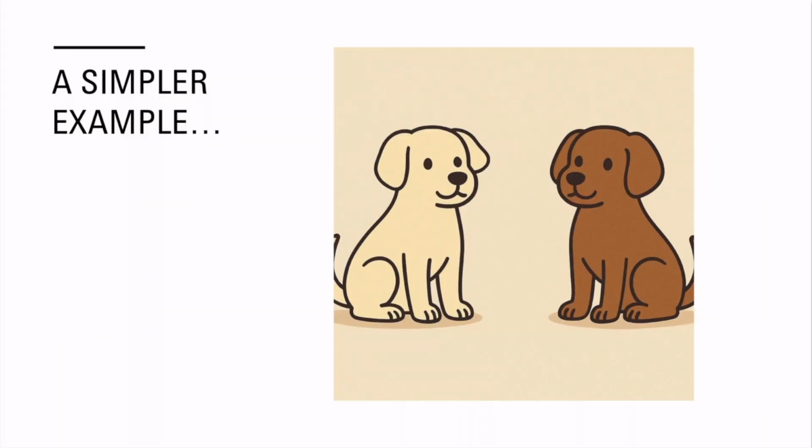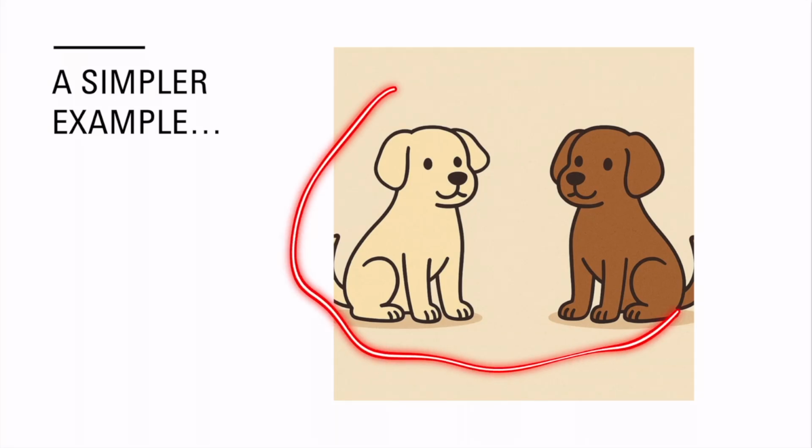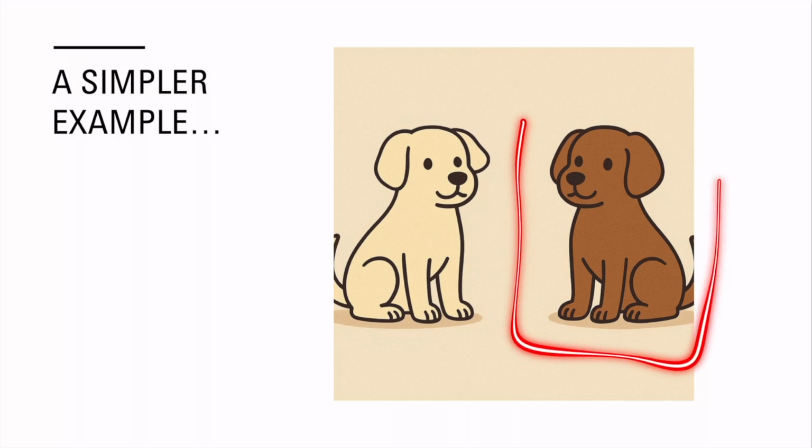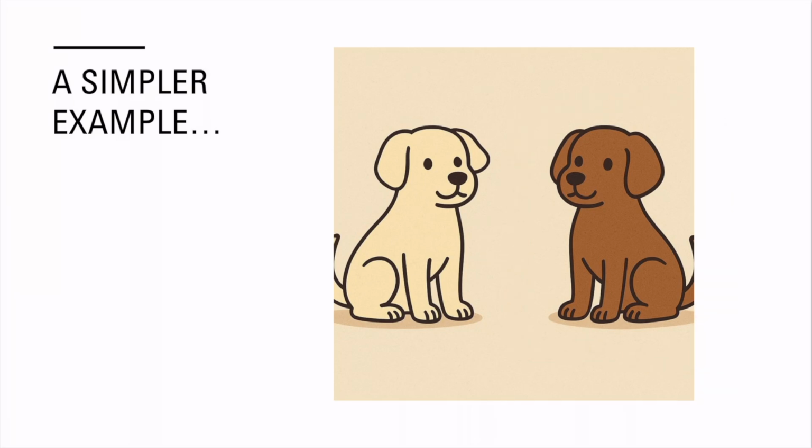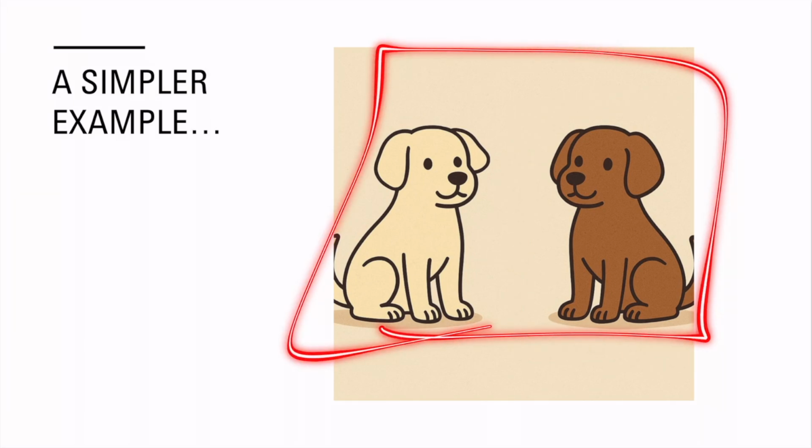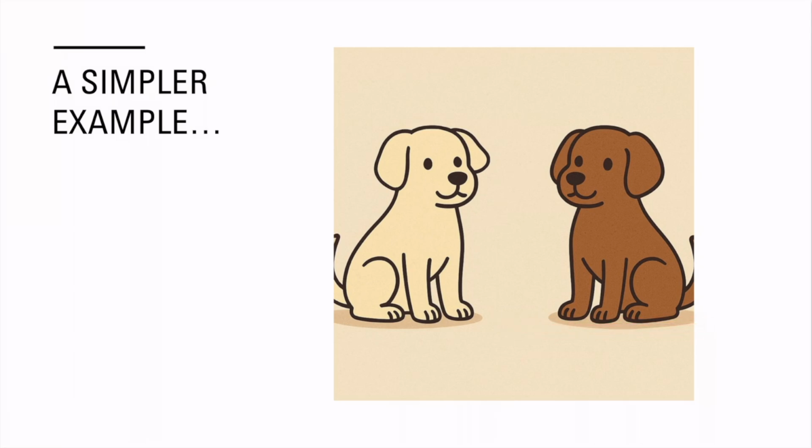Here's a simpler example. You see an animal on the street. What's more probable? That it's some dog or that it's a brown dog? Easy, right? There are more dogs than there are brown dogs, so number 1 is more likely. But when we add a narrative to the story, like with Linda, the fallacy becomes harder to detect. Her story nudges us towards certain assumptions, even though the math doesn't change.